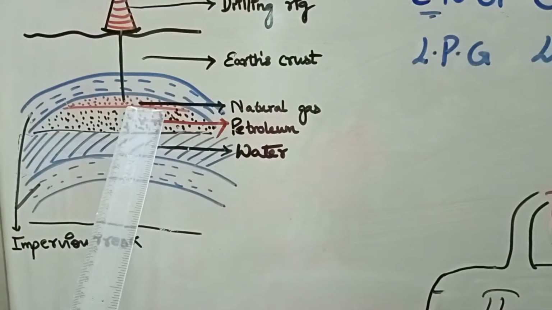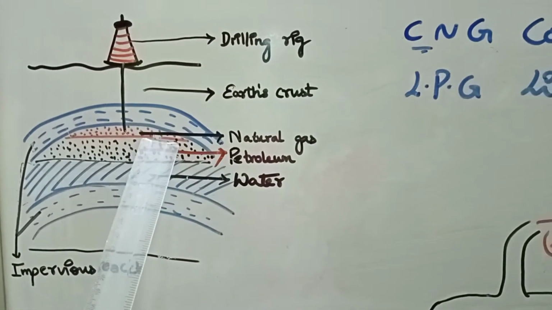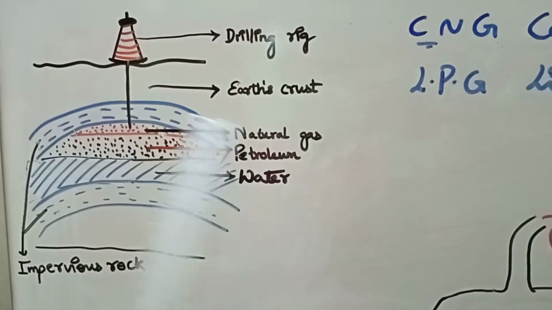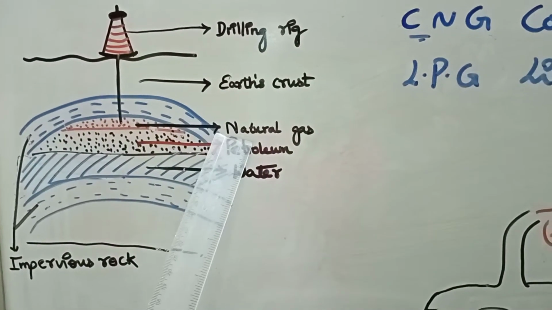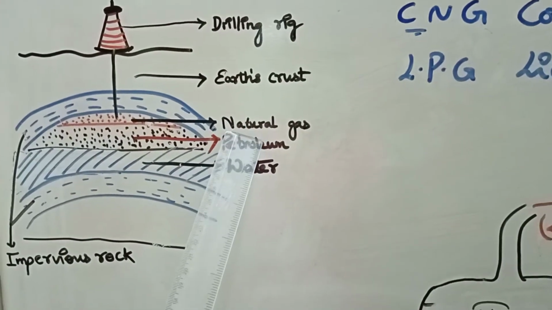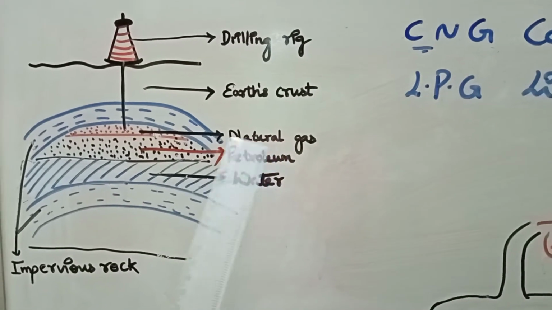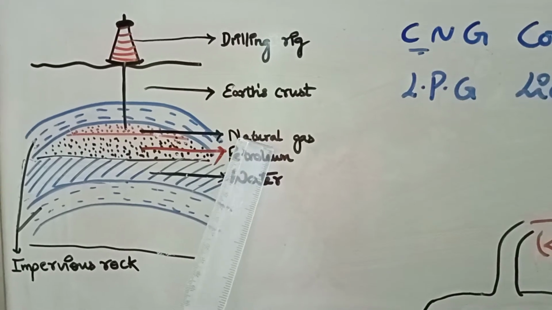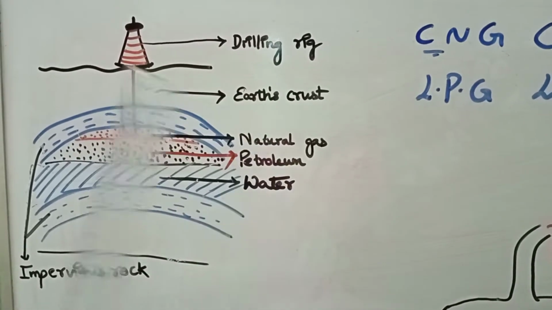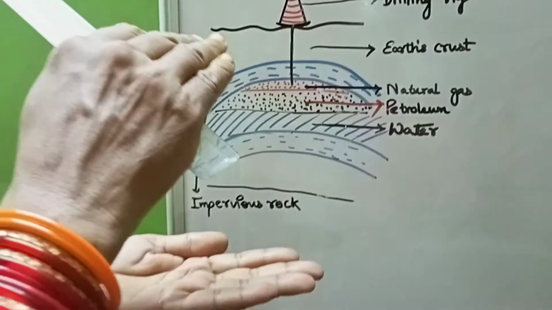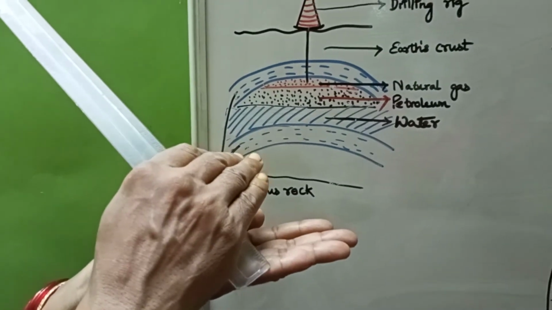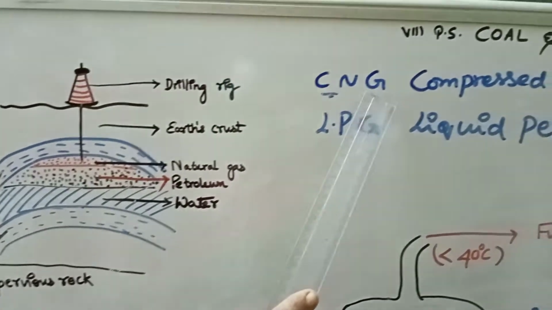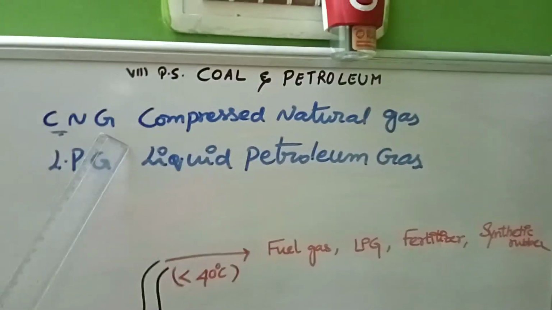Above that is natural gas. In earlier days, scientists and engineers did not know its use and used to let the natural gas out. Later they came to know that it has more versatile uses, so they trap it and compress it. Compressing means that if you compress gaseous molecules, they come to the liquid state. In that way the compressed natural gas is filled in cylinders.